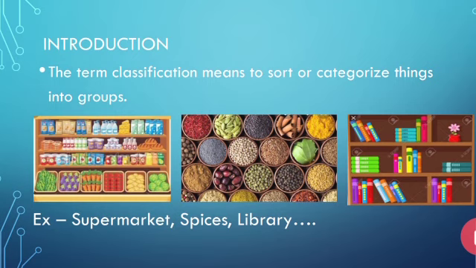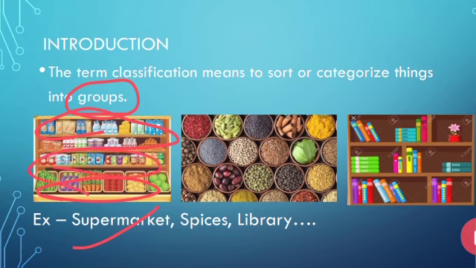If we see in a simple language, the meaning of classification is to group something. Group something means what? Let us see some examples. For example, supermarket. If you go to a supermarket and if you want to purchase some vegetables, where will you go? You'll go to the vegetable section. Yes or no? Next, if you want to purchase some dairy products, where will you go? You'll go to the dairy section. If you want to purchase some dry fruits, where will you go? You will go to the dry fruit section.